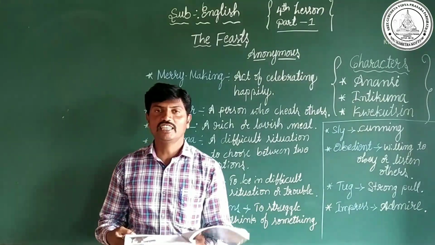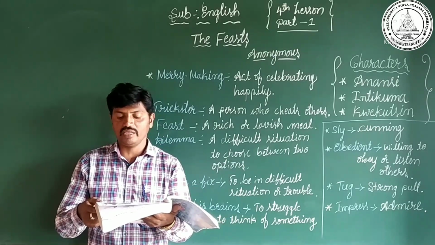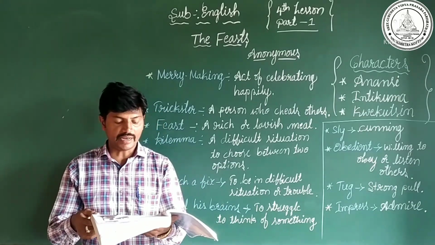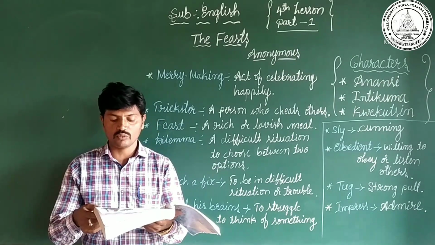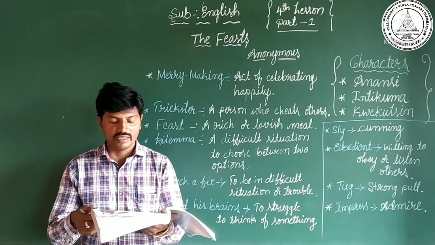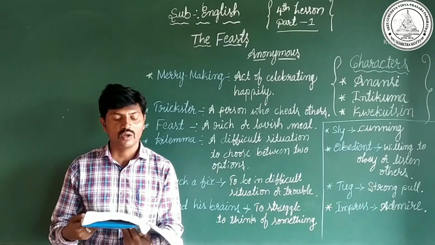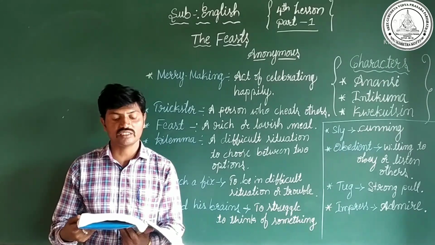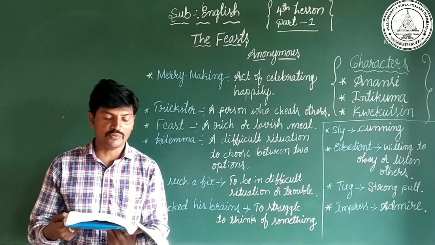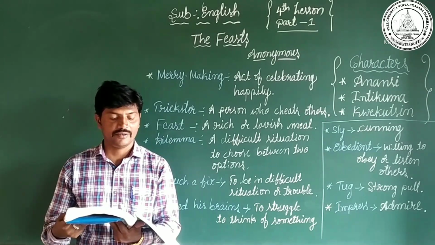Yes, dear children, after that we have to come to the next paragraph. Anansi asked each of his boys to bring him a long, strong rope. The obedient boys followed his orders. Anansi tied one end of his rope around his waist. Now, Intikuma, my son, he said, looking at him, take the other end of the rope in your hand, hold it tight and run as fast as you can to the upper village. As soon as the feast begins in the upper village, give the rope a tug. I will come at once and eat there.